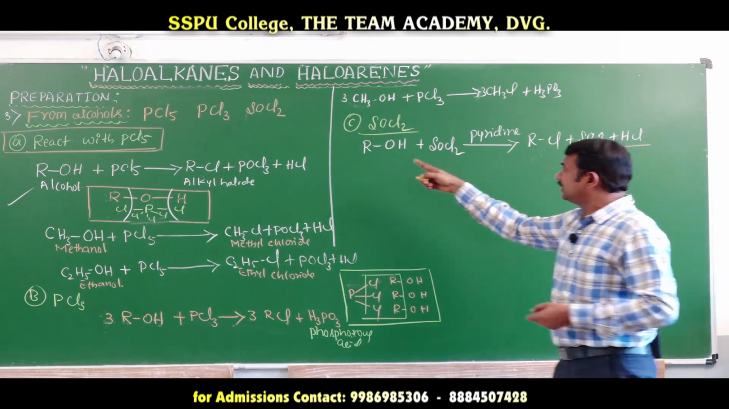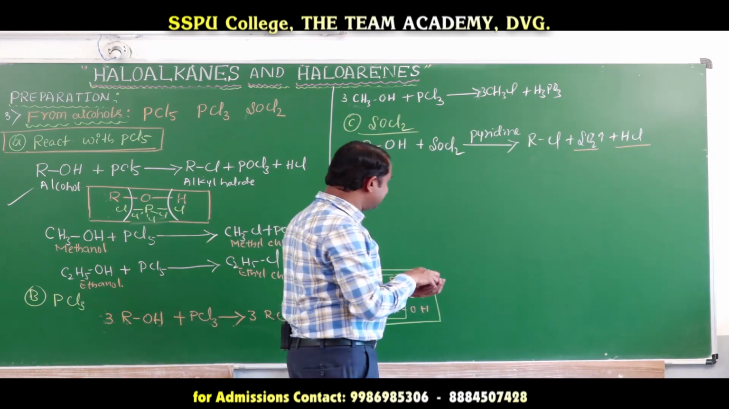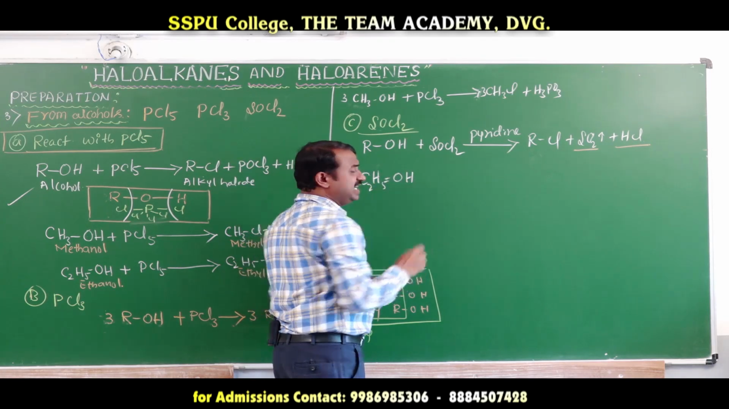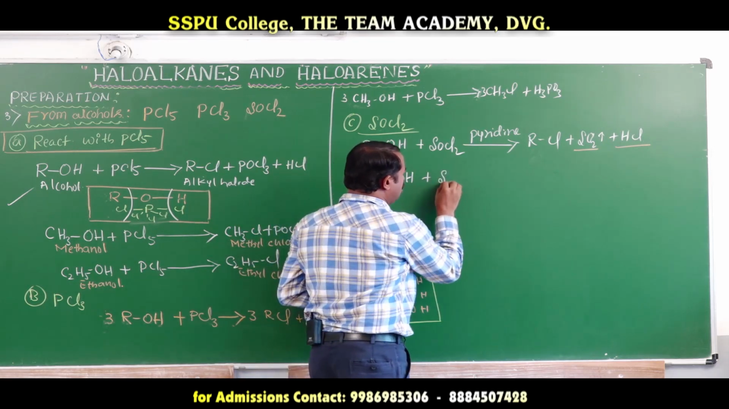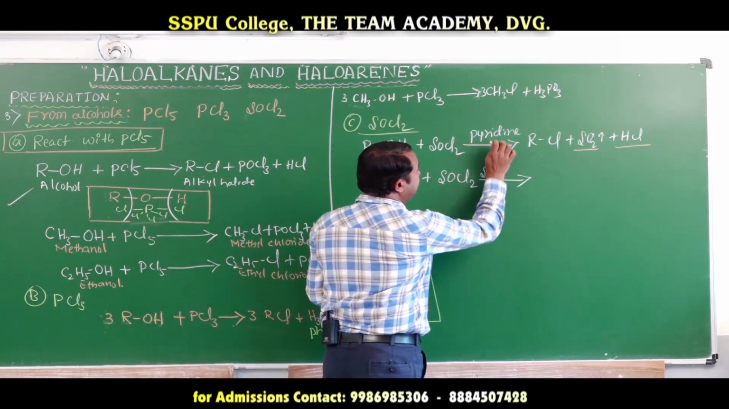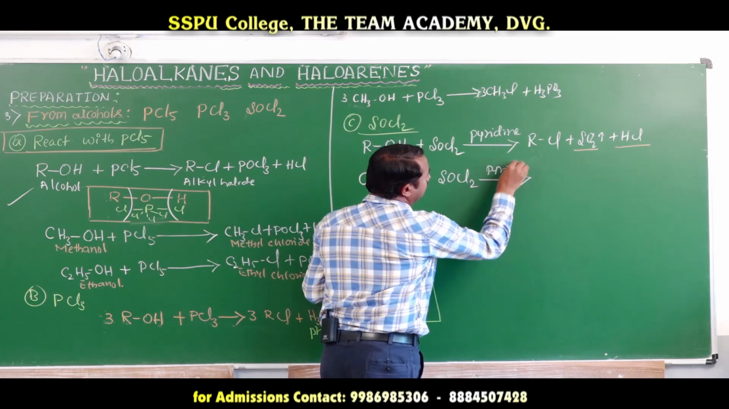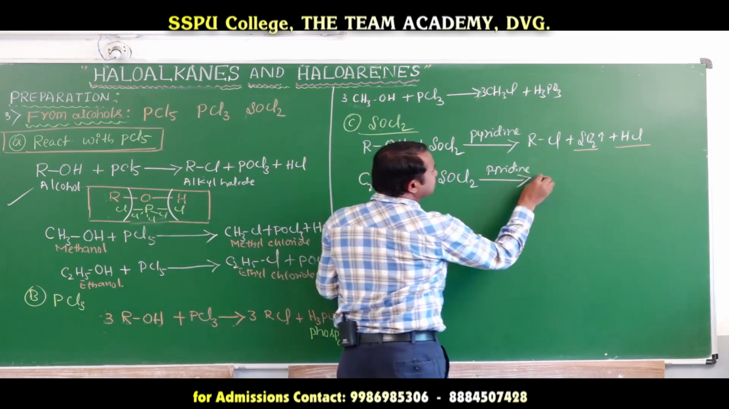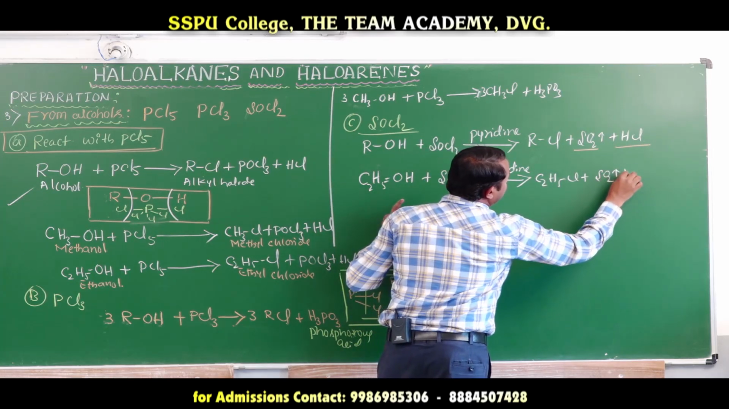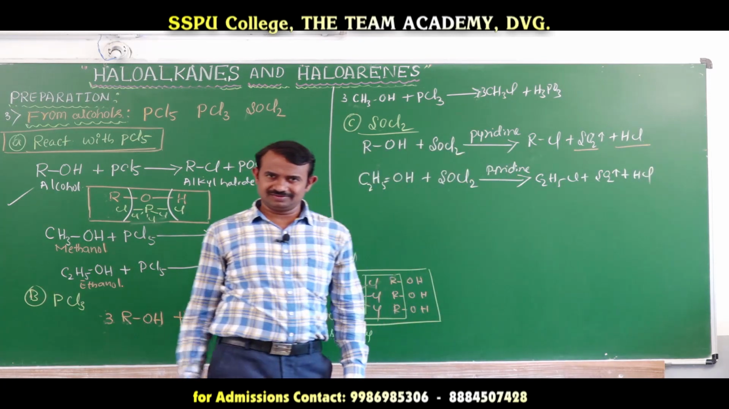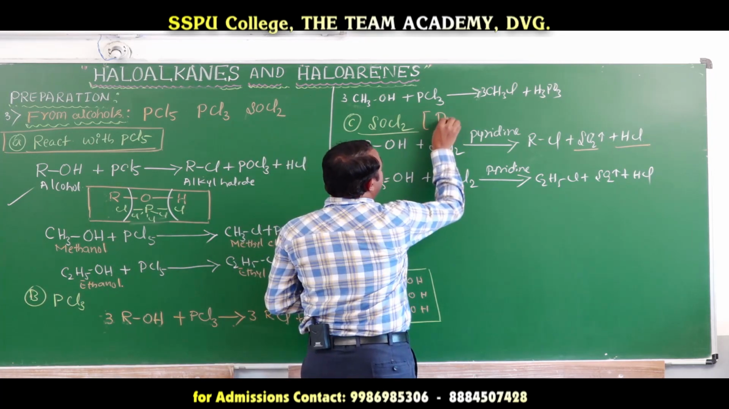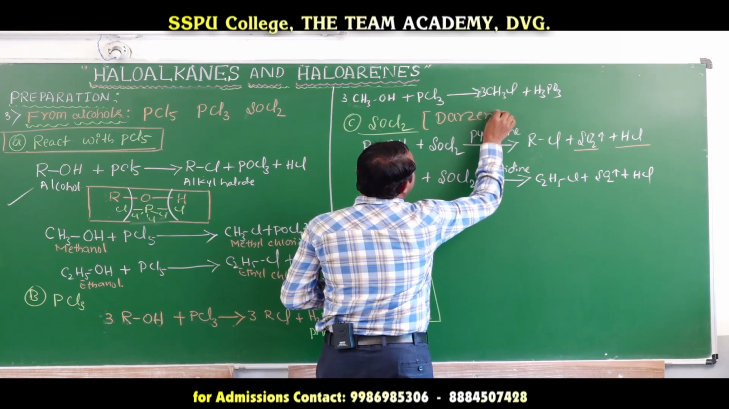Okay, you take alcohol, for example methanol or ethanol, C2H5OH, ethyl alcohol, reacting with thionyl chloride in presence of pyridine to form C2H5Cl plus sulfur dioxide plus hydrochloric acid. Okay, this one also we can prepare. This reaction is called Darzens process.